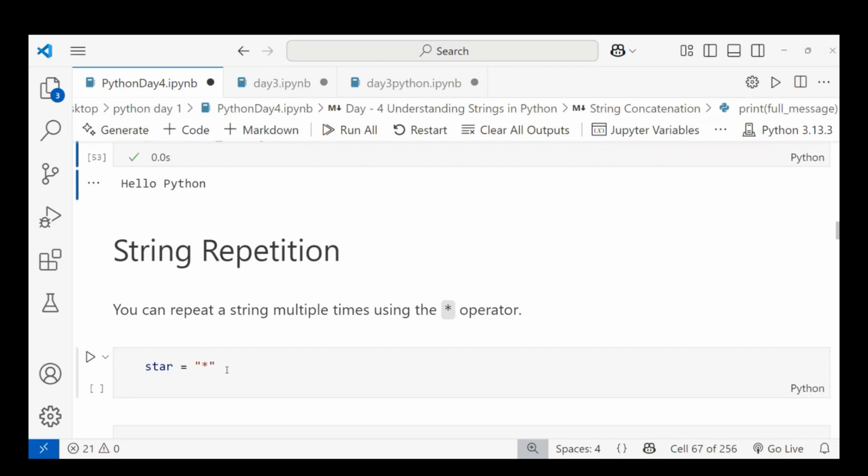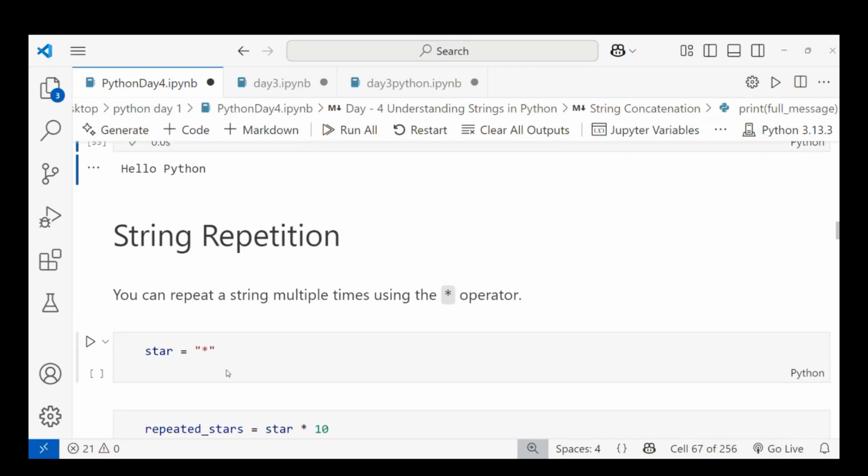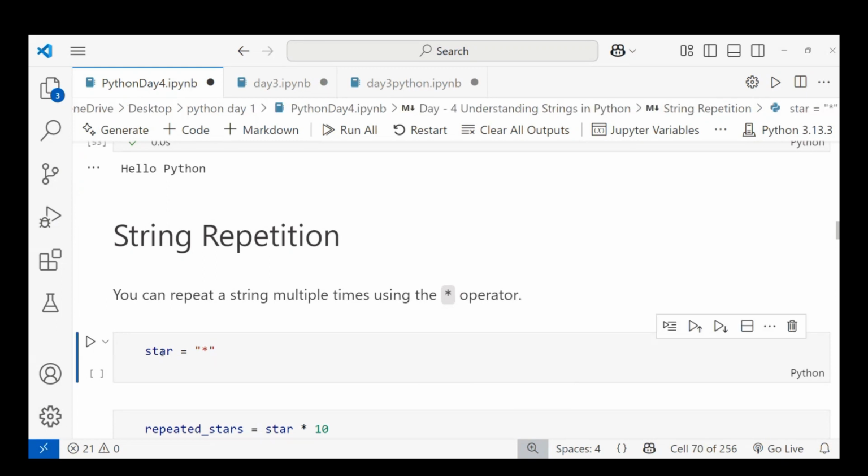I'm using the star because in programming they will ask you to write a program for a pattern, like reverse order, so this logic will work. Star is a variable, and I'm giving the variable the value star.